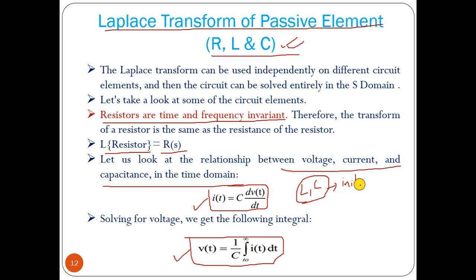If the initial value equals 0, then those systems are called linear systems. If we have an initial value not equal to 0, then those inductor and capacitor systems can become non-linear systems. But for a linear system you have to assume initial value equal to 0.